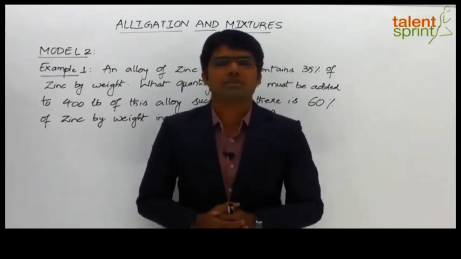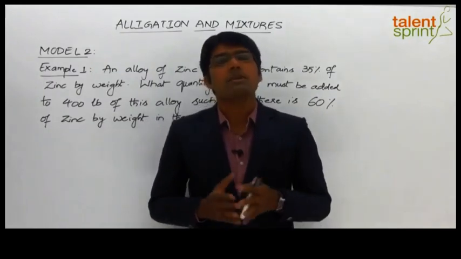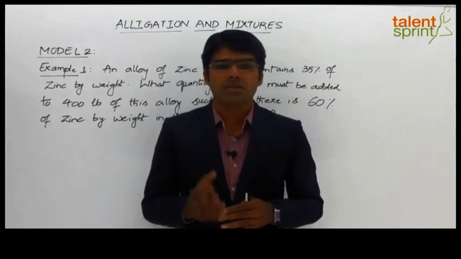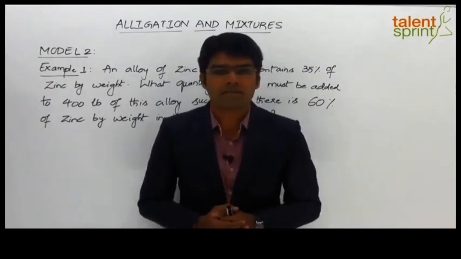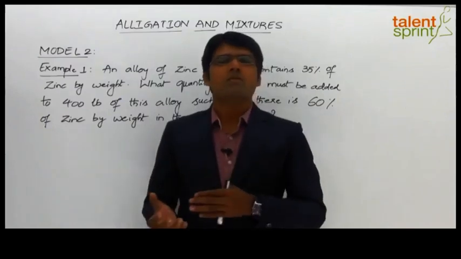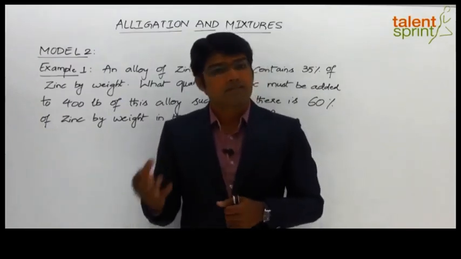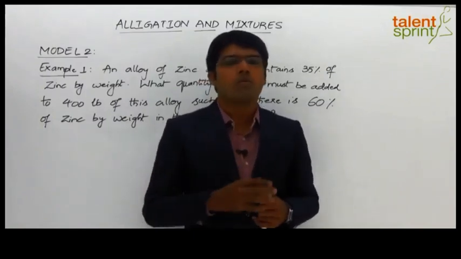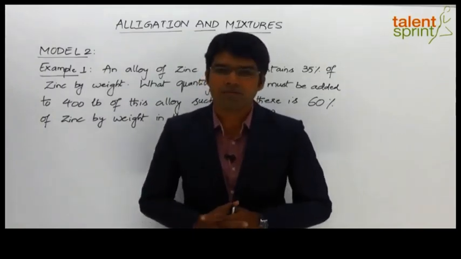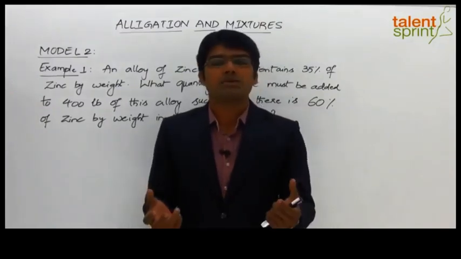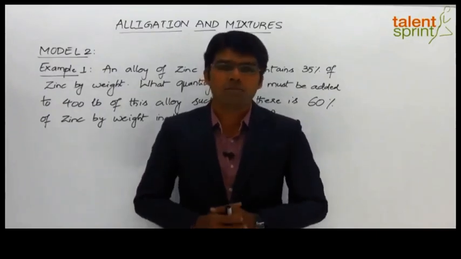A compound mixture is, in simple terms, a combination of two simple mixtures, or a combination of a simple mixture with one of the other ingredients. For example, let's say we have a milk solution which has got milk and water in some proportion. Now when this milk solution is mixed with pure milk, or if it is mixed with pure water, we get a compound mixture of milk and water. The other case here is when two different milk solutions are mixed together to form a new milk solution.